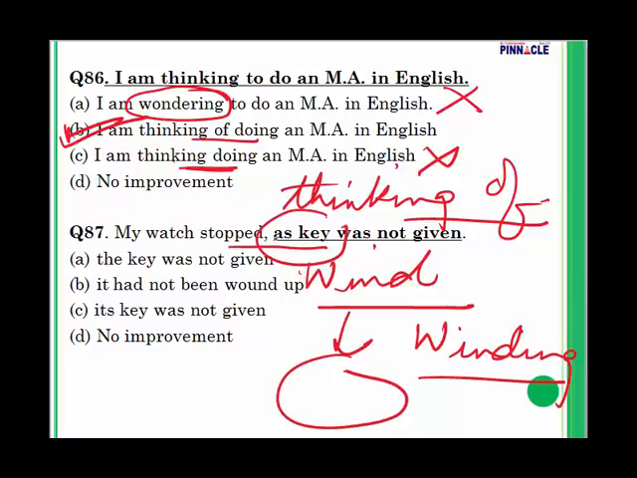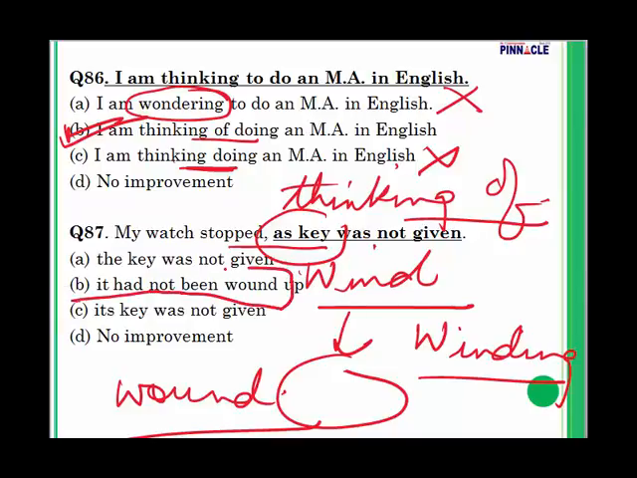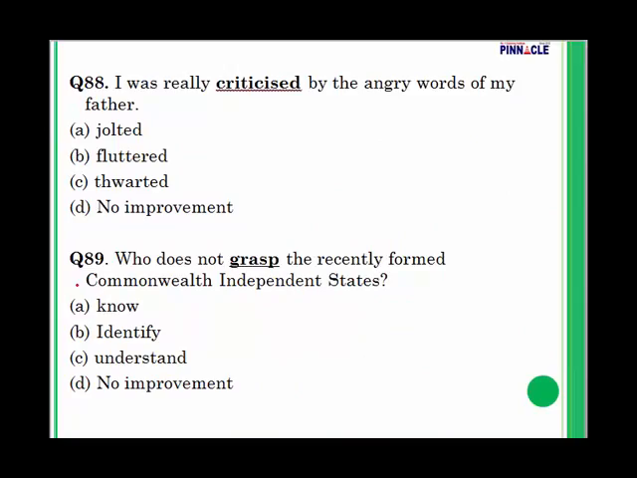Wind is a verb which means to twist this particular knob to keep the watch going, and its past tense is going to be wound. There are two activities of the past, so past perfect will be used. My watch stopped as it had not been wound up. So for question number 87, the answer is going to be B.